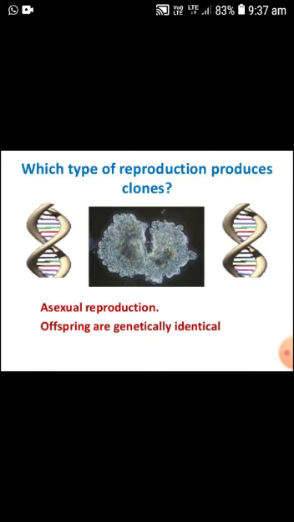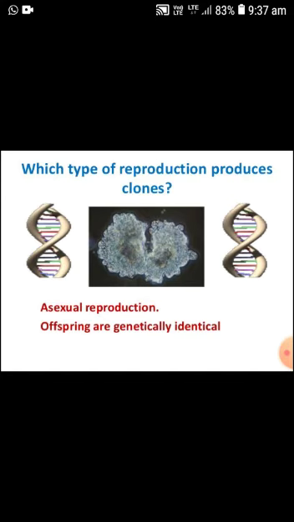Which type of reproduction produces clones? Asexual reproduction always provides clones, genetically identical offspring, so cloning takes place during asexual reproduction.